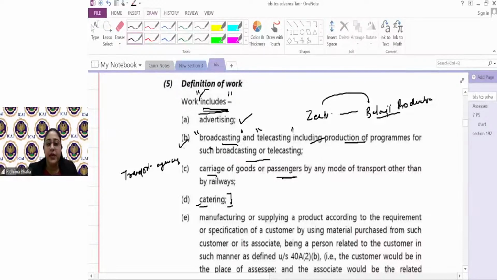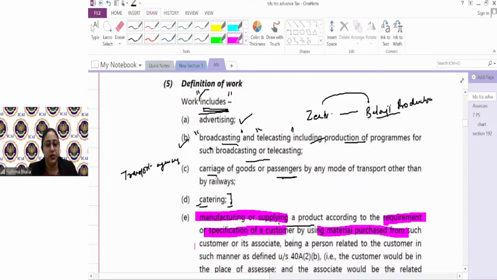So far we have covered A, B, C, D. Now coming to the last point. Manufacturing or supplying of a product according to the requirement or specification of customer by using material purchased from such customer or its associate.